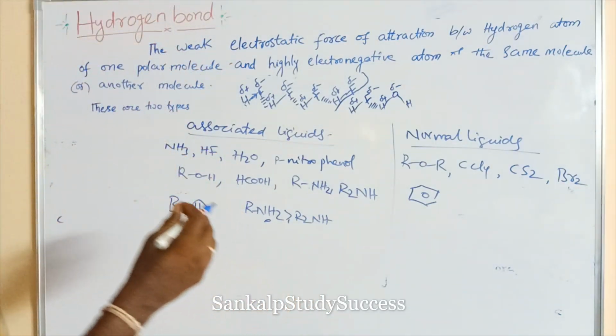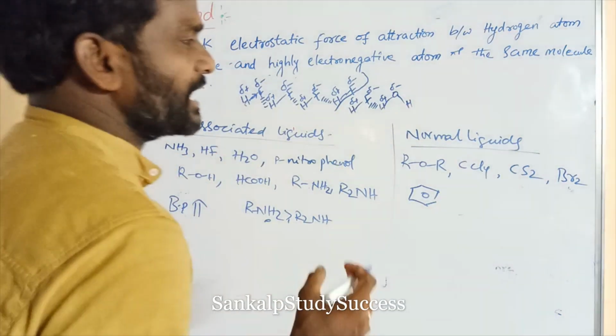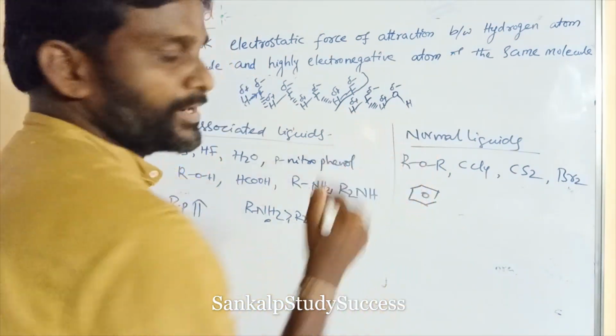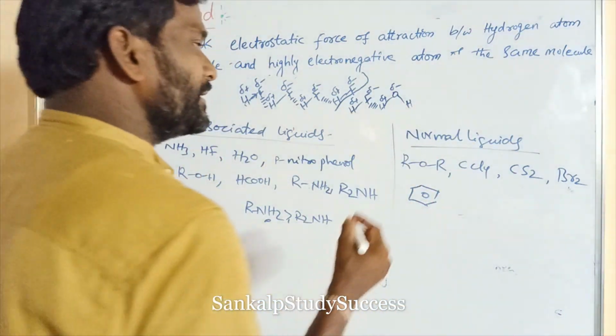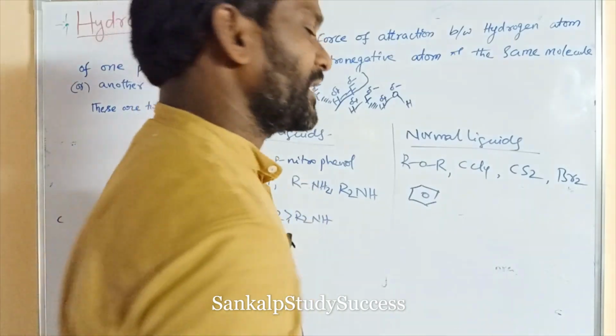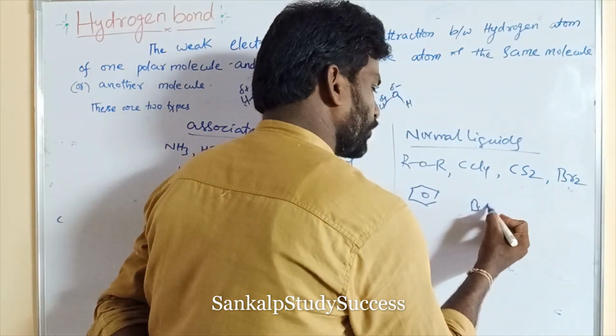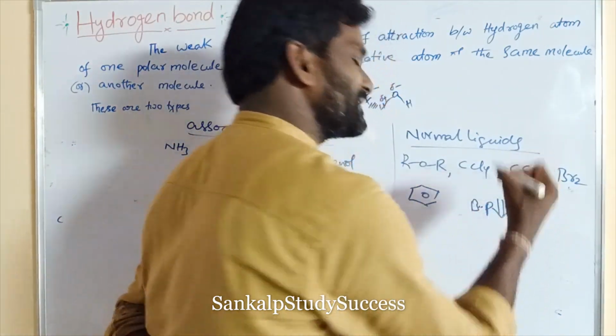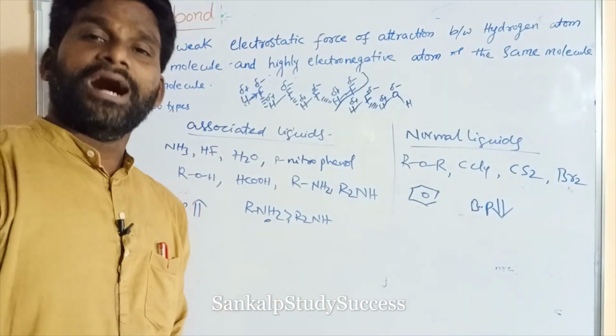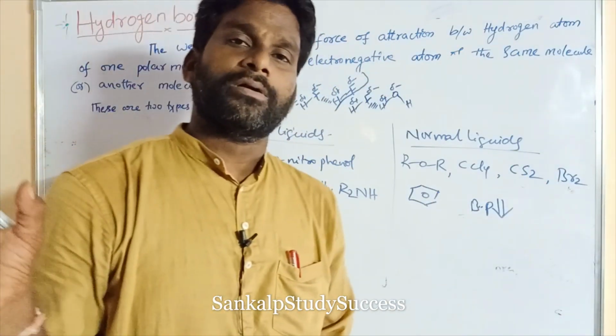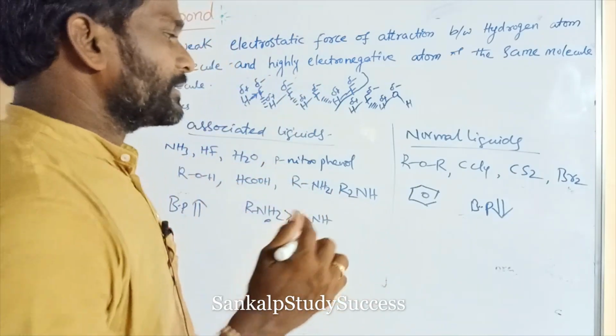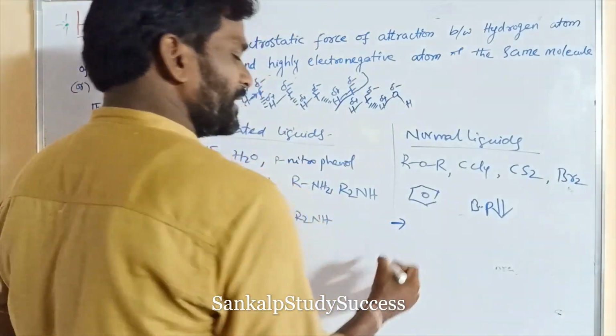These are normal liquids. They cannot form a hydrogen bond. So normal liquids have a low boiling point. Its boiling point is very low due to the absence of hydrogen bonds.